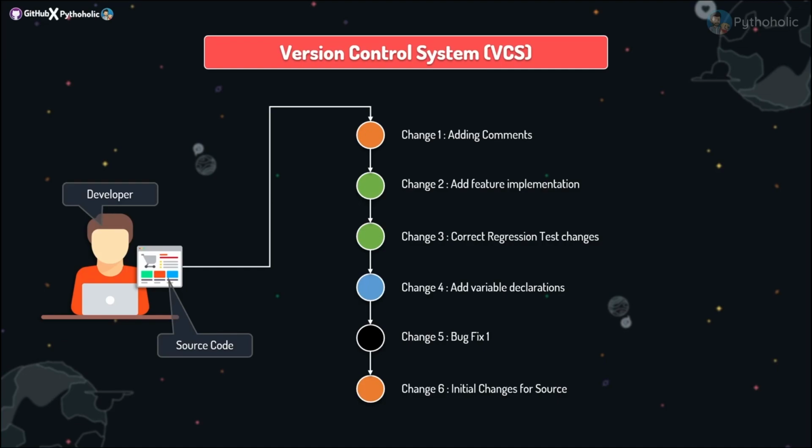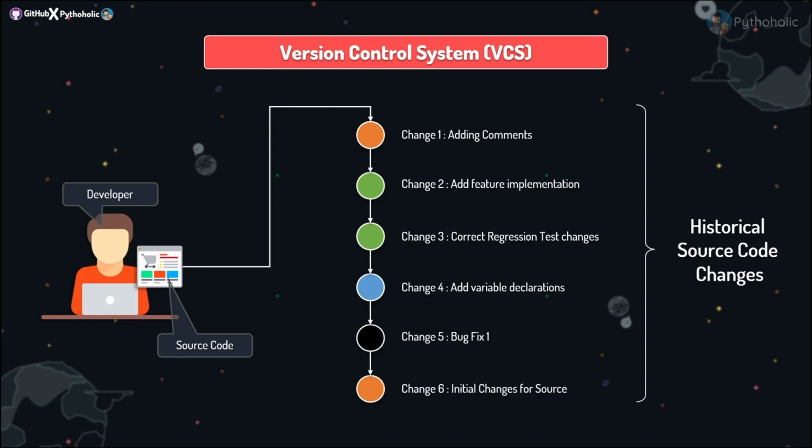Here we have the changes listed: change 1 is adding comments, change 2 add feature implementation, change 3 correct regression test changes, change 4 add variable declaration, change 5 is bug fix, and change 6 is initial changes for source code. So the list of changes that you see here is basically called your historical source code changes, because it lists out the historical changes.